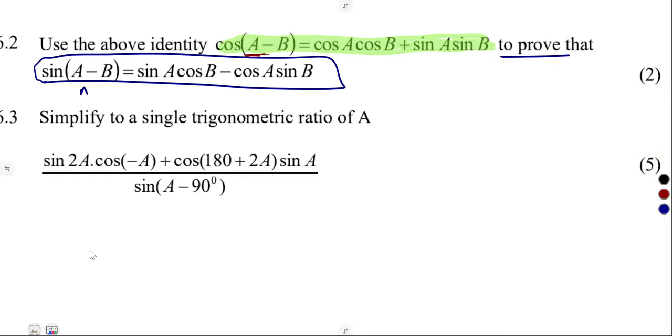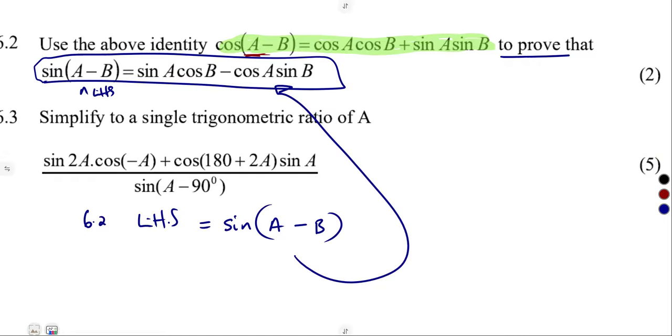This is a sine. All right, anyways, 6.2, taking the left-hand side of my equation, that is equal to the sine of A minus B. I'm supposed to prove that it gives us this thing. But they said use this one for cos, and we have a sine.